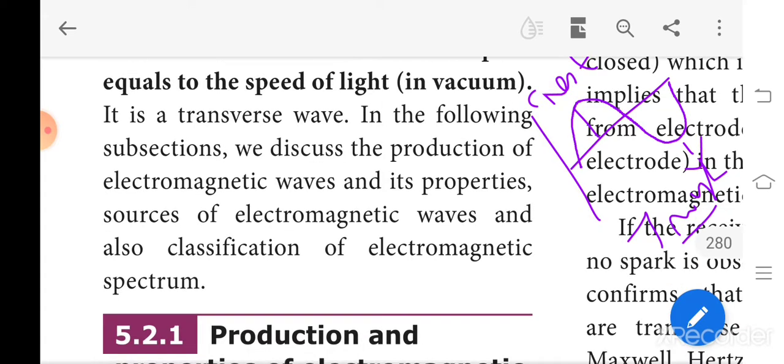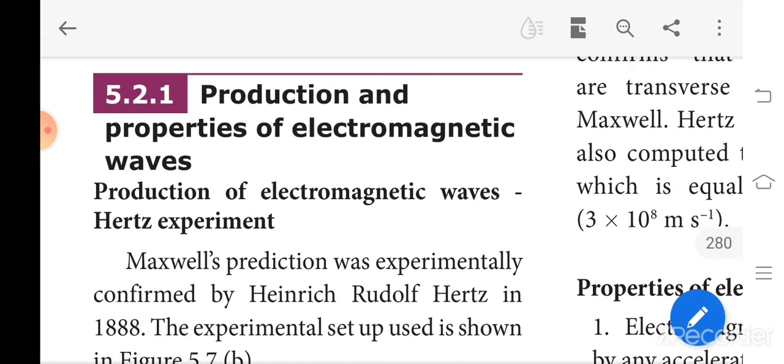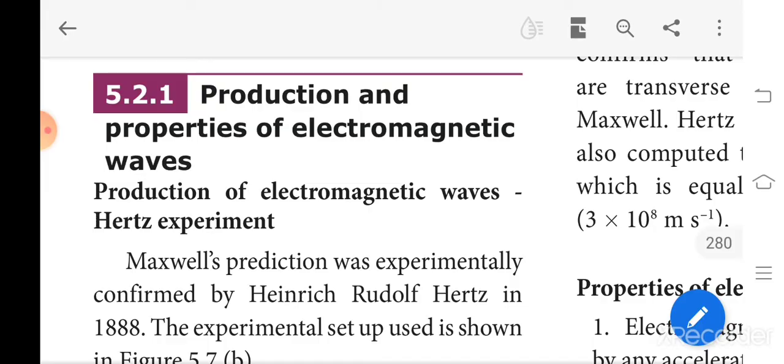This is called a transverse wave. So further we can move. What is the production of electromagnetic waves and its properties? What are the sources of electromagnetic waves? And finally we have the classification of the electromagnetic spectrum. So first we are going to see the production and properties of electromagnetic waves.